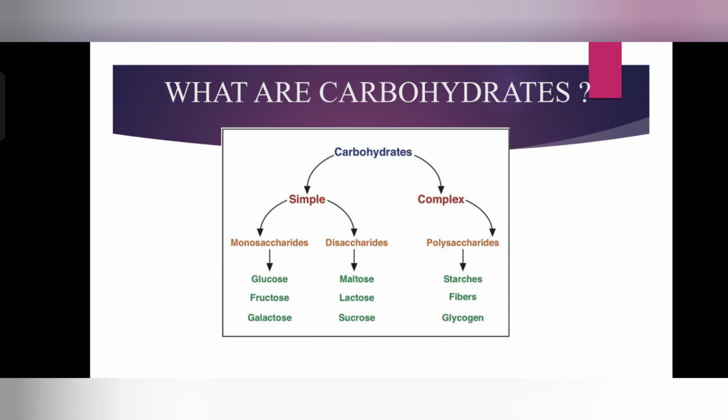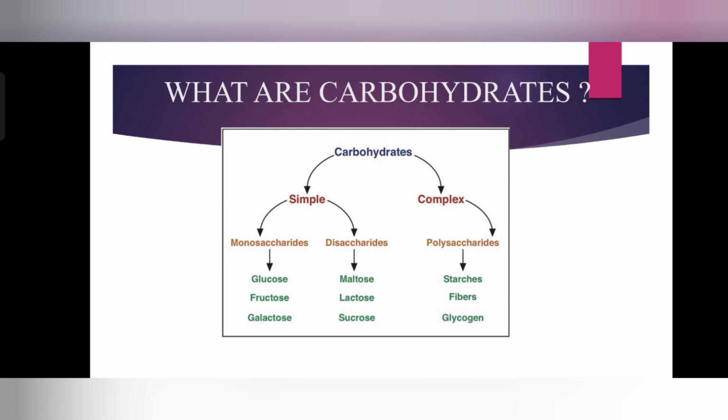Second are oligosaccharides, such as disaccharides or trisaccharides. They can be classified as di, tri, tetra depending upon the number of monosaccharides, meaning the sugar compounds, present. Oligosaccharides are polymers made up of 2 to 10 monosaccharide units joined together by glycosidic linkage.